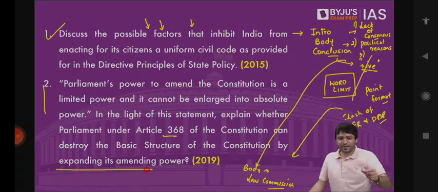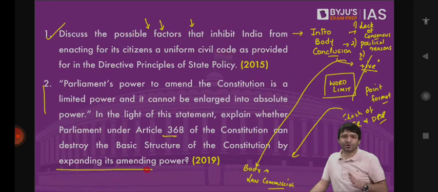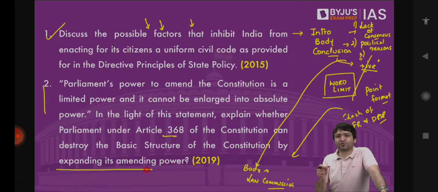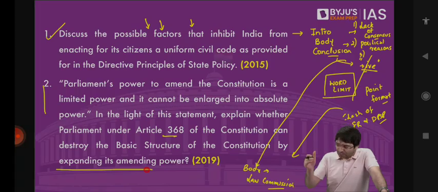Although the plain reading of the original constitution did not impose any restriction on the powers of the Parliament in amending the constitution, the judicial innovation of the doctrine of basic structure, as propounded by the Supreme Court in Kesavananda Bharati versus State of Kerala, says that Parliament does not have unlimited power in amending the constitution. It can amend any provision of the constitution subject to basic structure. And what constitutes basic structure is a judicial innovation. This cannot be enhanced into an absolute power by the Parliament.